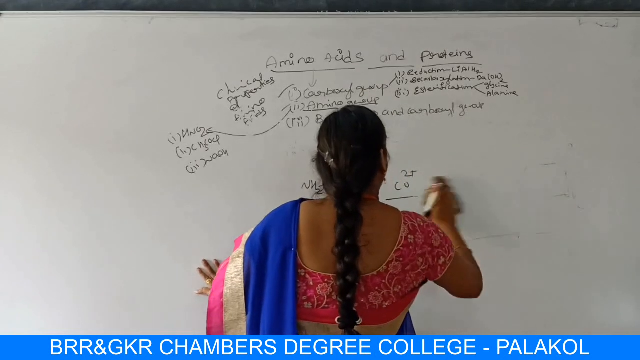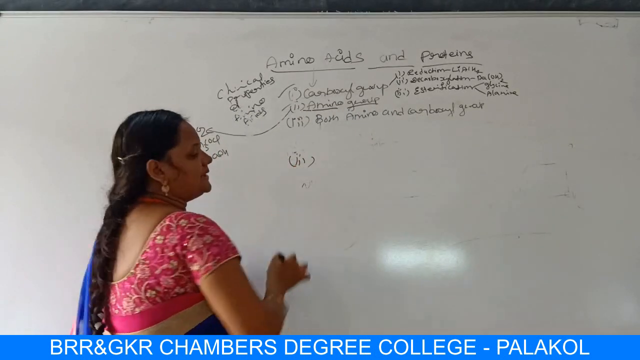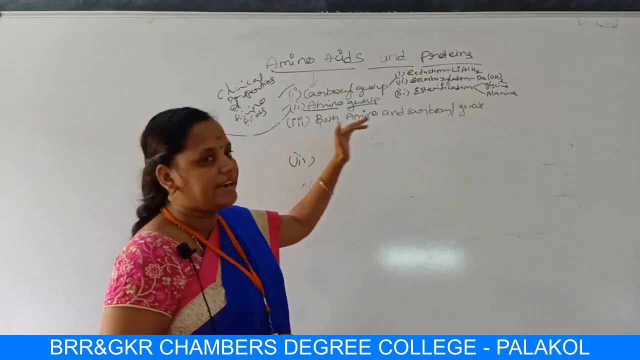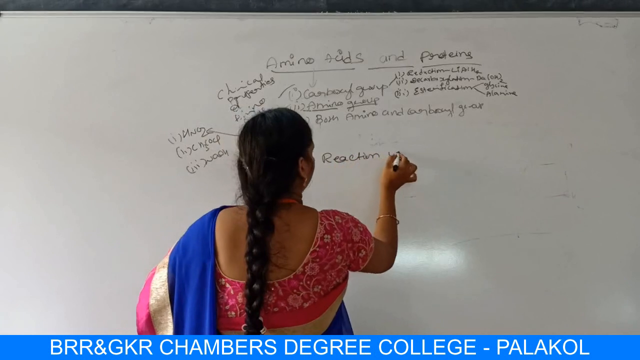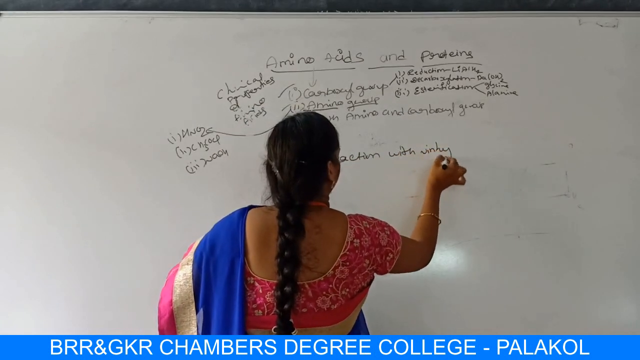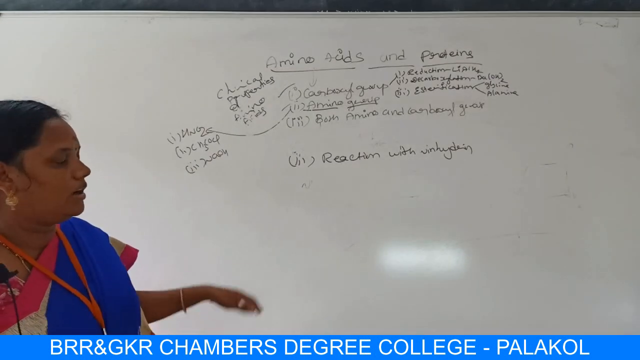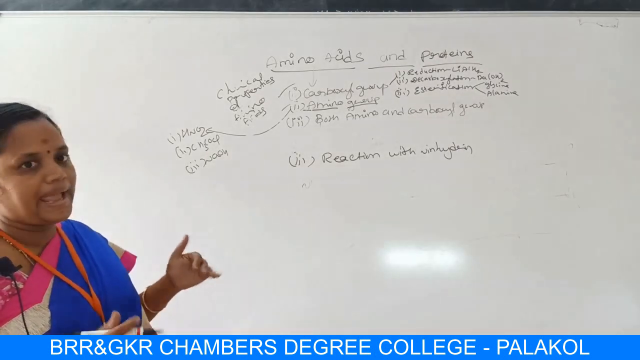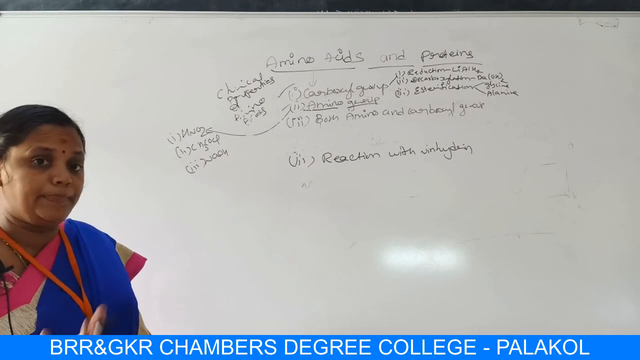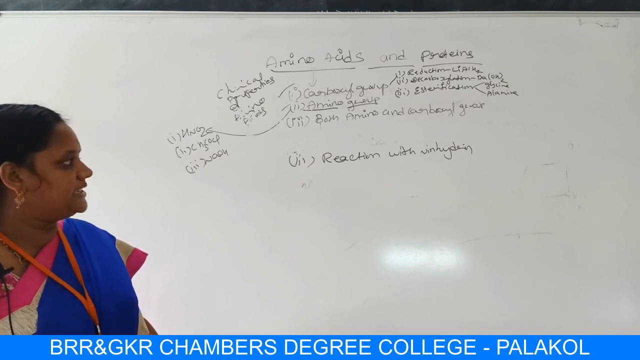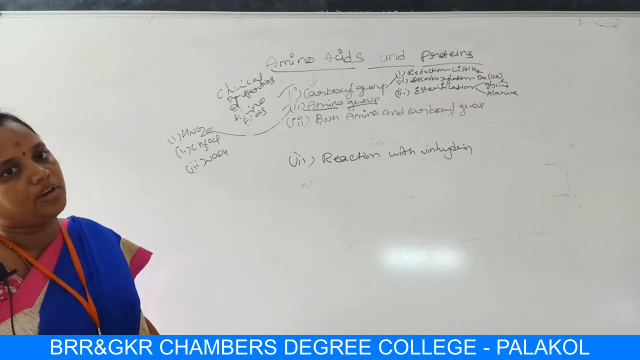I'm sorry, students. The last reaction under the category of both amino and carboxyl groups is the reaction with ninhydrin. Ninhydrin is an alcoholic ketone solution. When we add amino acids to ninhydrin, a purple or violet color precipitate is formed. Purple or violet color solution is formed. So this happens when ninhydrin is treated with amino acids.